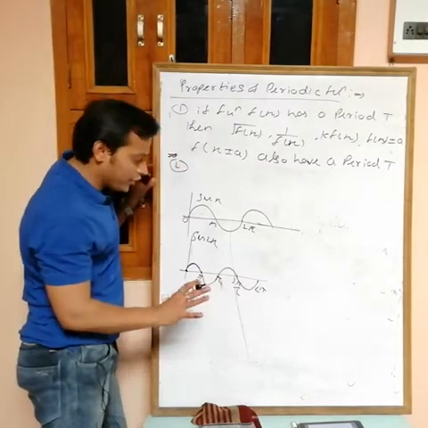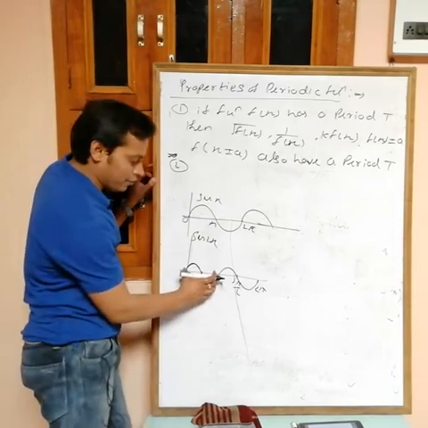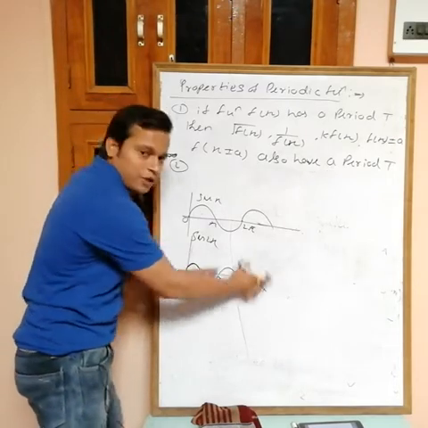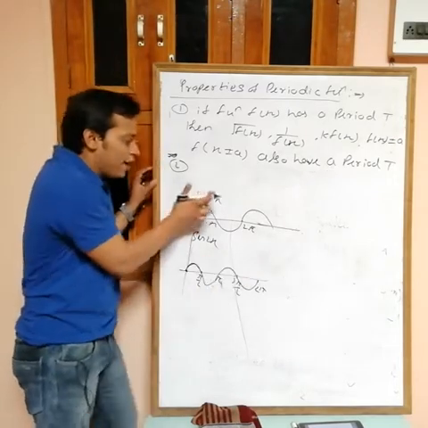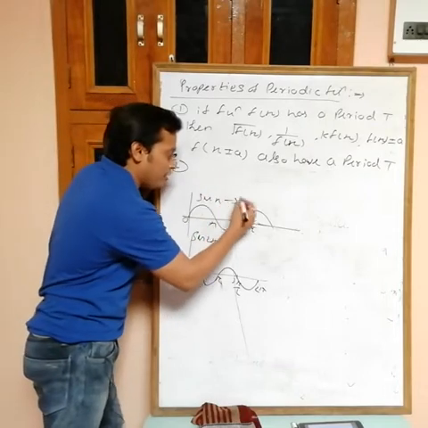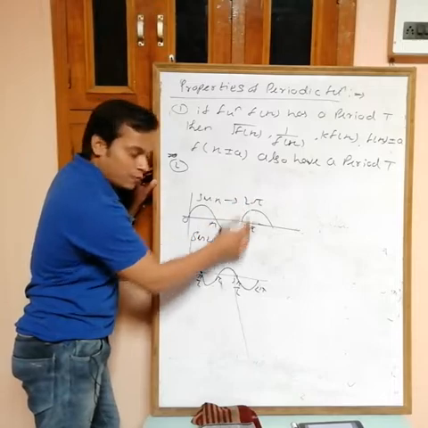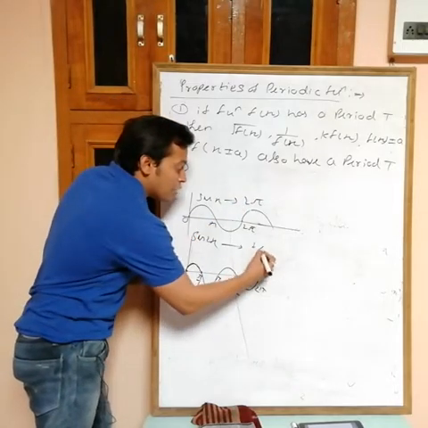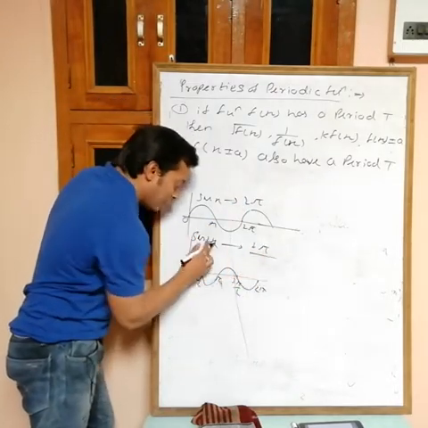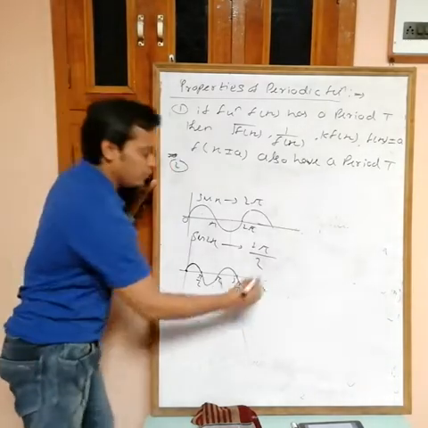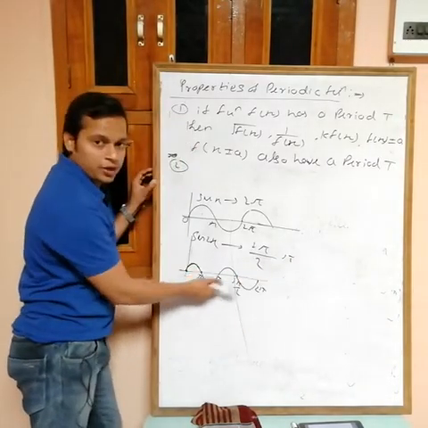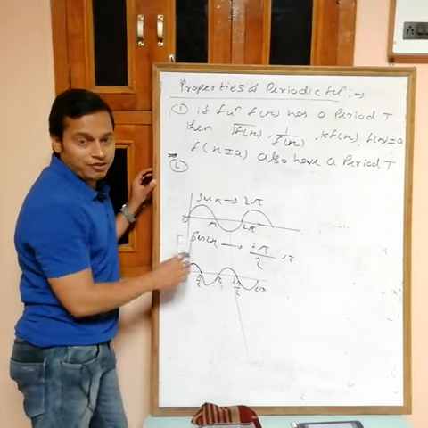Now the period is not 2π, it becomes π, because after a π interval we have repeating values. So the period of x sin x is 2π, the period of sin x is 2π, then the period of sin 2x is the period of sin x divided by this constant 2. So the period of this one is π. After a π interval we have repeating values.